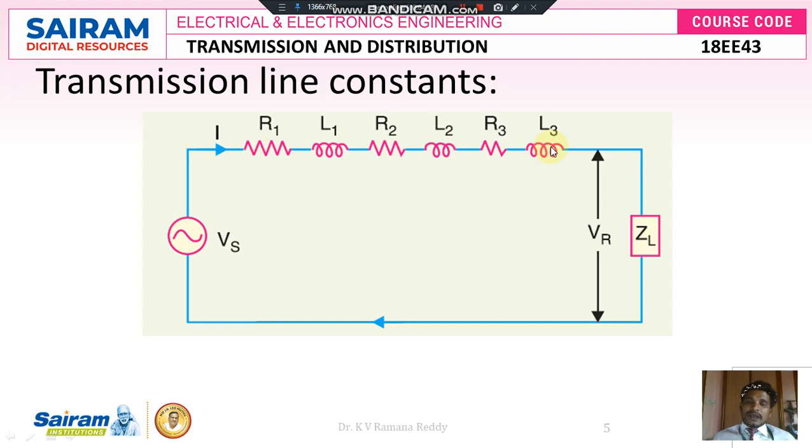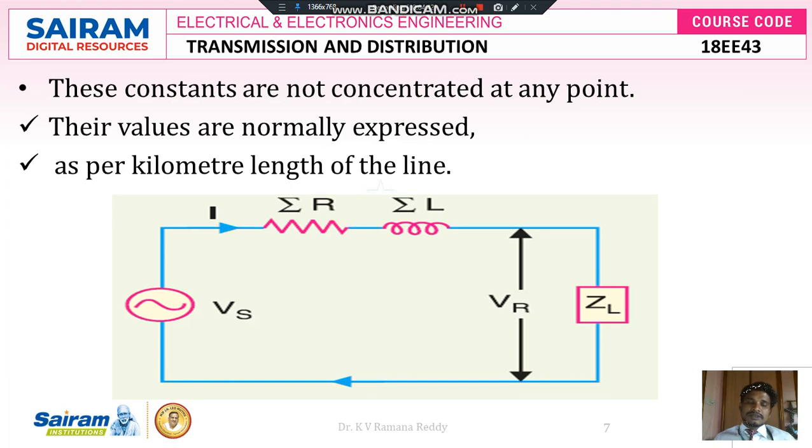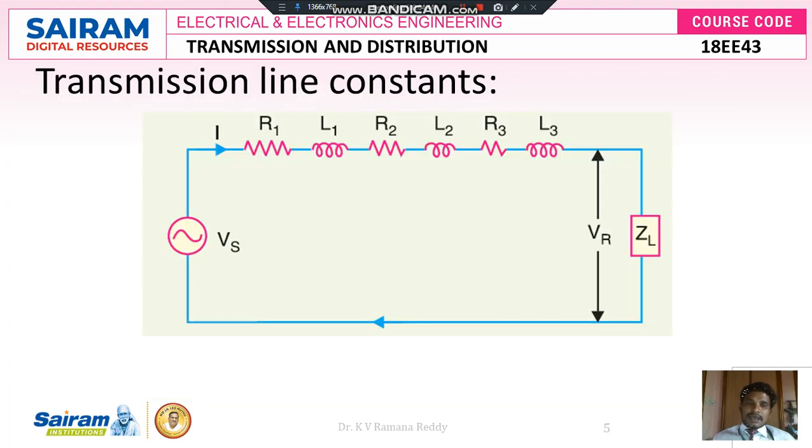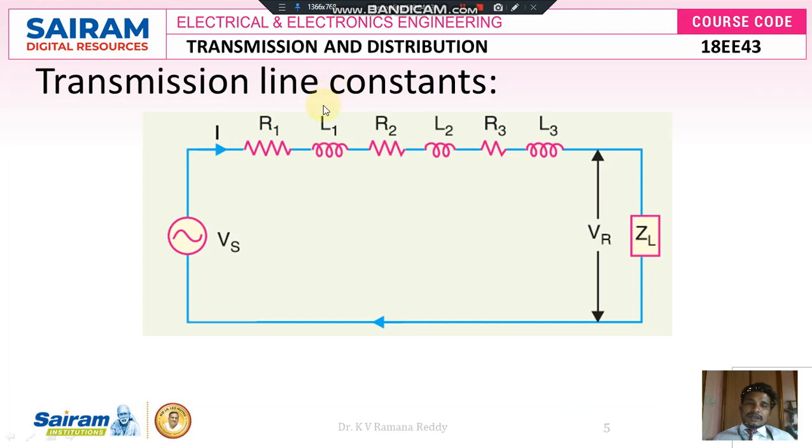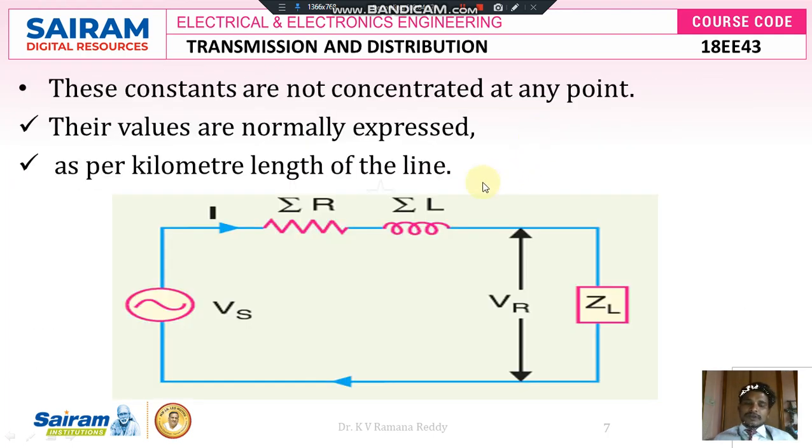For analysis and simplification purposes, I am going to represent this figure like this, where all the resistors are summed into the sum of R1 plus R2 plus R3, which I express here as sigma R. The sum of the inductances L1, L2, L3, I express as sigma L, where sigma R is equal to R1 plus R2 plus R3 and sigma L is equal to L1 plus L2 plus L3.